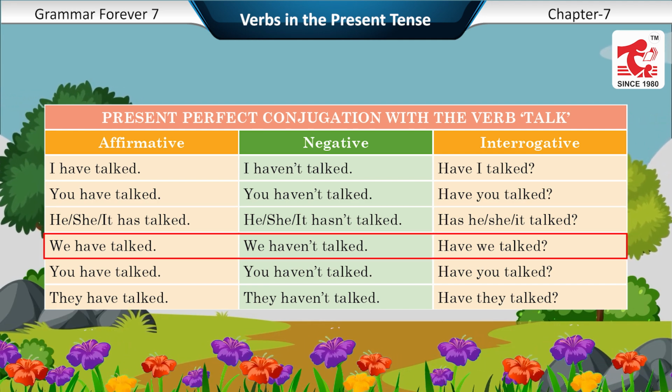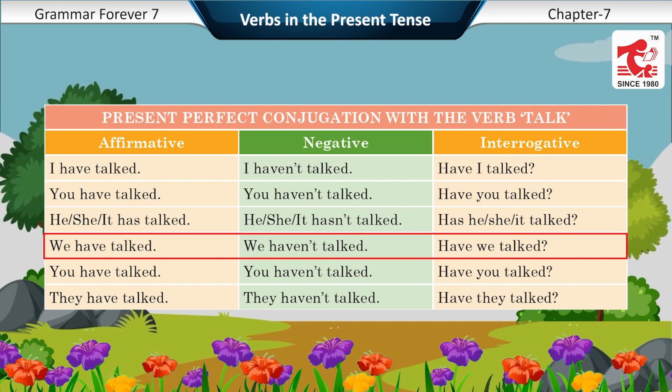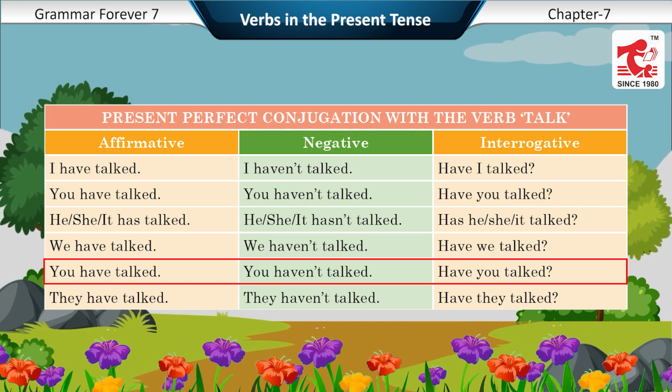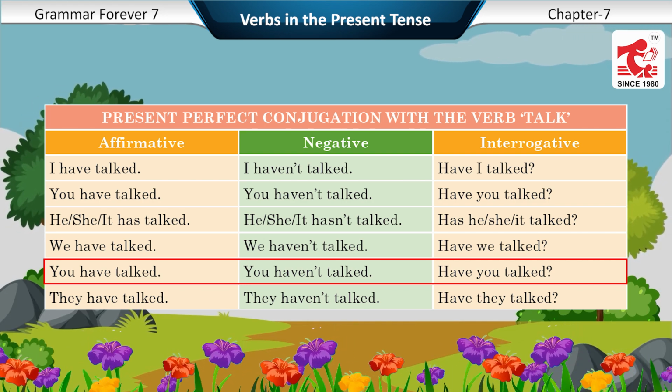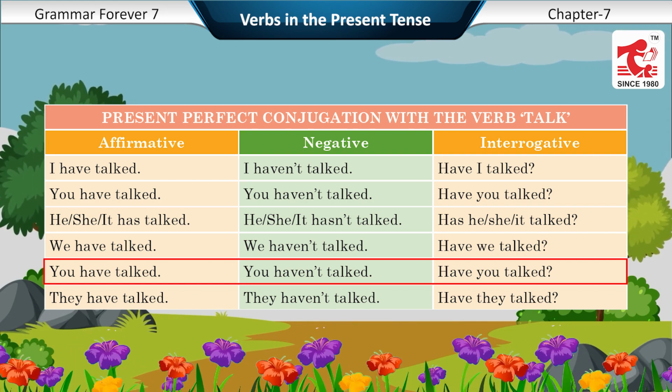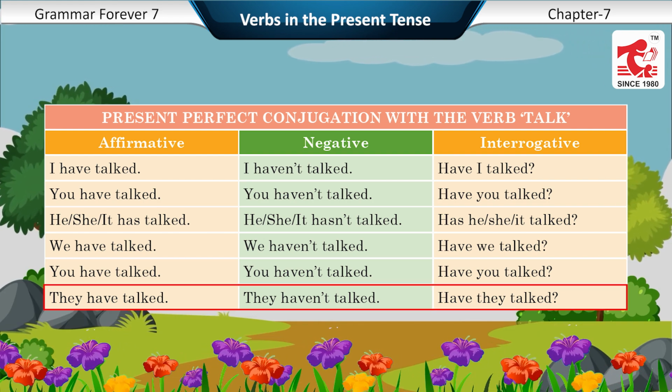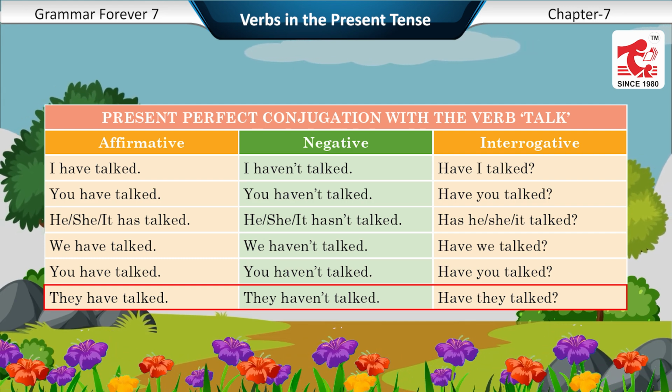We have talked. We have not talked. Have we talked? You have talked. You have not talked. Have you talked? They have talked. They have not talked. Have they talked?